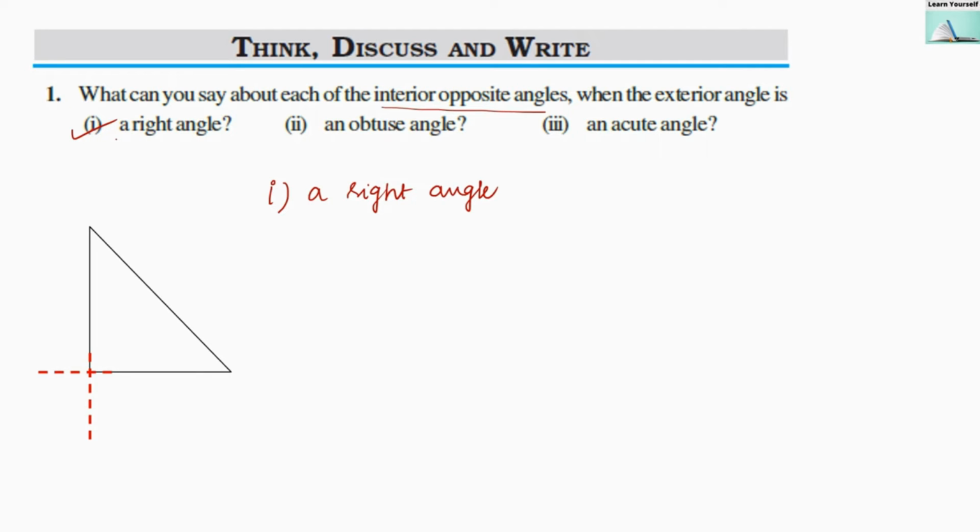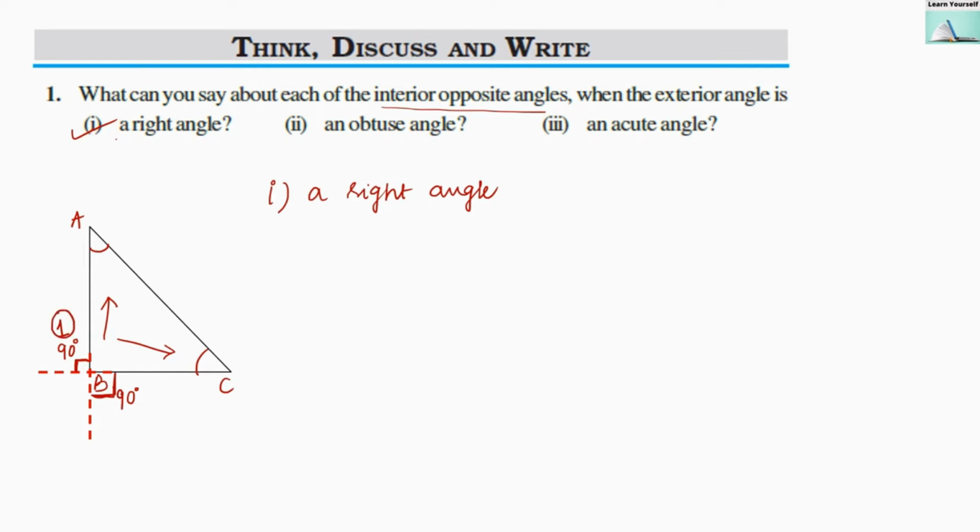Now if we imagine this as triangle ABC, which is right angled, and here our exterior angle is 90 degrees. You can also take this angle, which is also 90 degrees. Now the interior opposite angles are angle A and angle C. This angle I am denoting with 1.